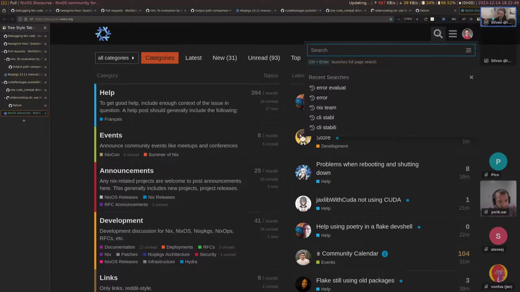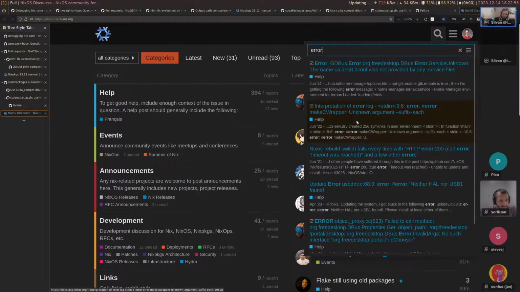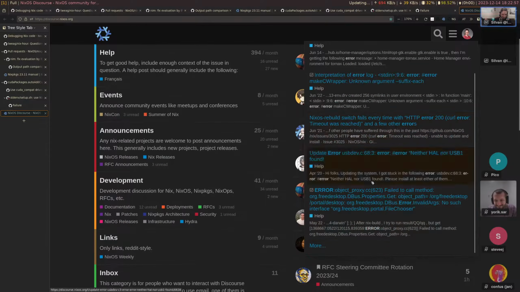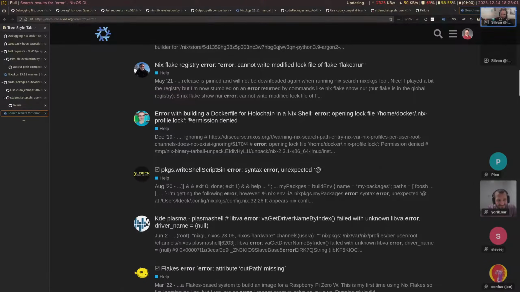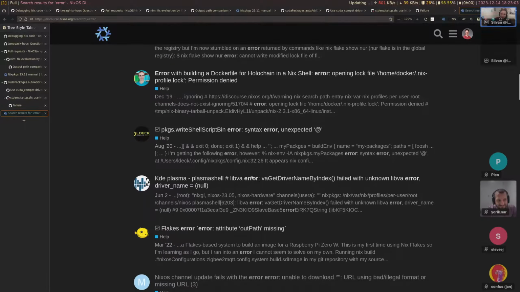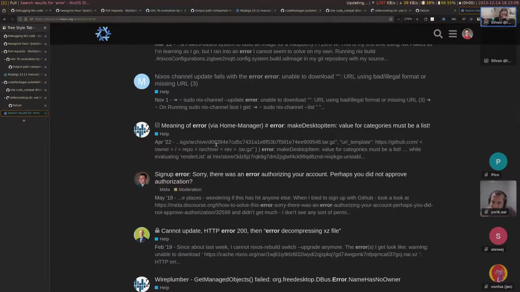What would this be? Error? Well, that's not going to be very helpful. Error. Cannot write. Syntax error, unexpected. So syntax errors aren't very interesting. Output missing.